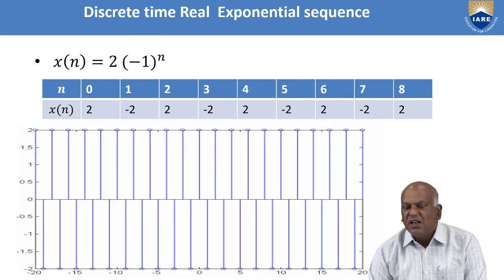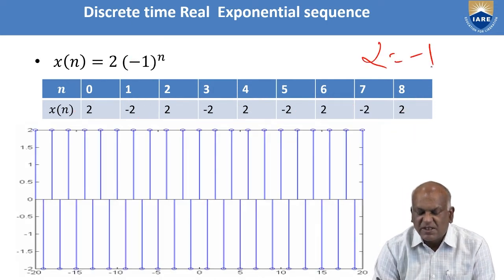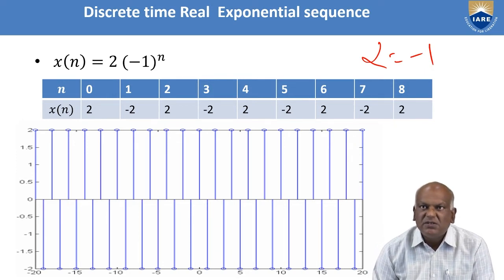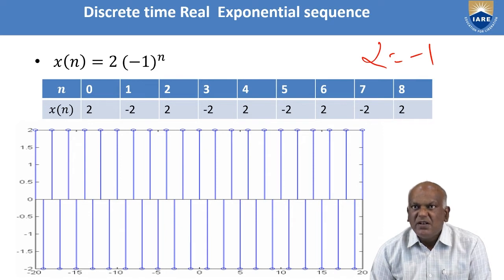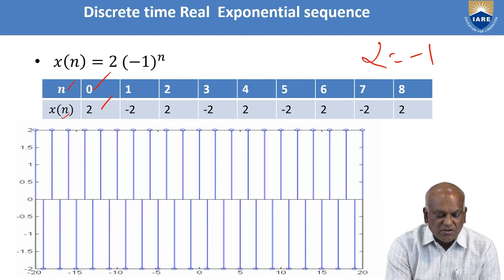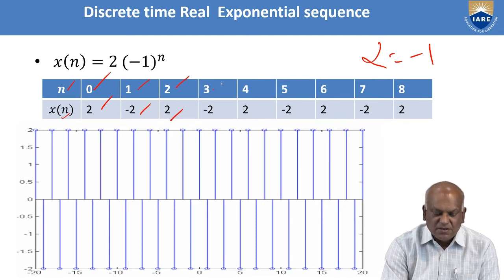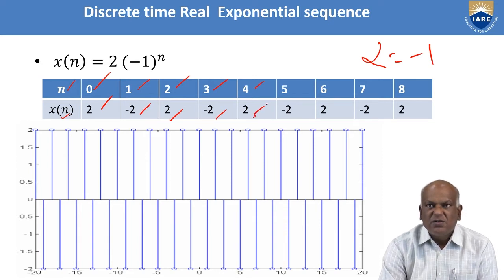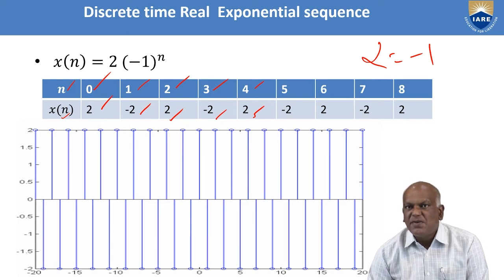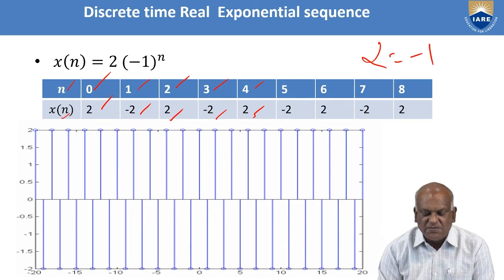Next, you can see the alpha is equal to -1 case. In alpha is -1, for even n we are getting positive values, for odd n, negative values. Let us see: n is 0, x of 0 is 2; n is 1, x of 1 is -2; n is 2, 2; n is 3, -2; n is 4, 2, like this. The magnitude values are constant, but samples arise alternately positive and negative. This is a graphical representation for this one.